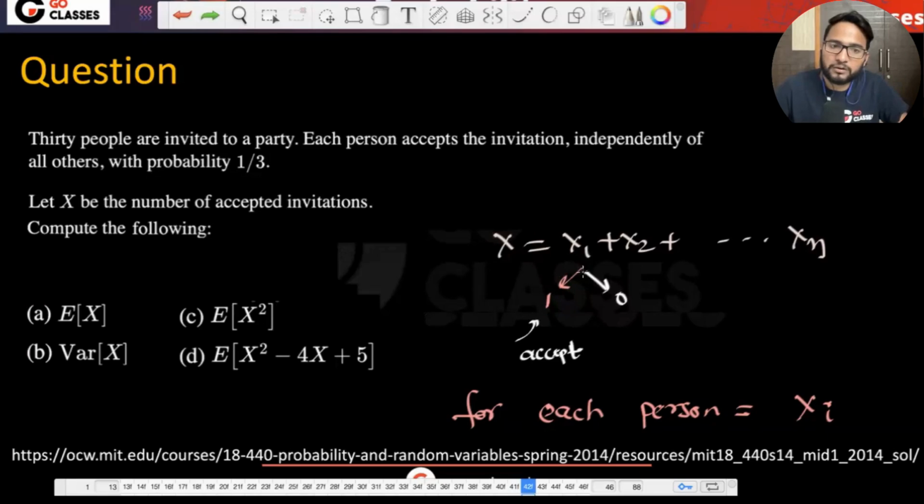Now, what is the expectation? I think you can find out. So just tell me, what is the expectation here? This question, by the way, I have taken from MIT. As you know, most of the questions and slides we are following are from the MIT course. So again, this question is from MIT. So what is the expectation of X? This is 30 into 1/3. This is 10, right?